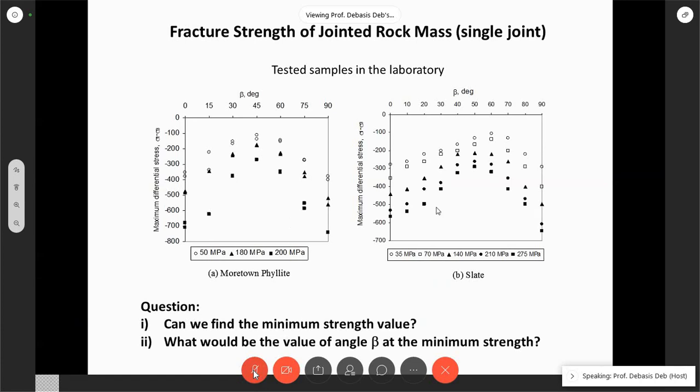We have also tested in our laboratory and we have found more or less the same. We have found some samples, like cemented samples, where the minimum comes at more or less 60 degree. Okay, you can see the property is more or less the same. So this is the strength of the rock, and this is with the jointed sample. You see, it comes from almost 550 to around 200. How much percent is the drop because of this dip angle?